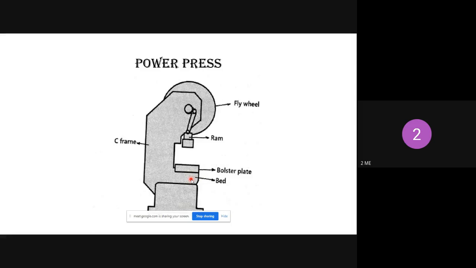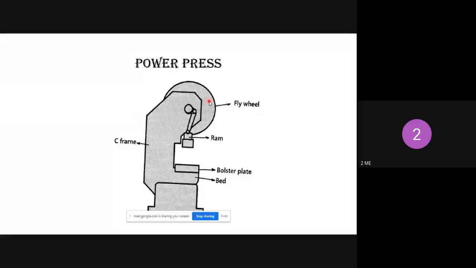And the bolster plate just gives support to the workpiece. And this is the ram. The ram is just giving support to the punch. So this is the punch, and the ram gives support to the punch. And this is the flywheel. The flywheel's function is to store energy.